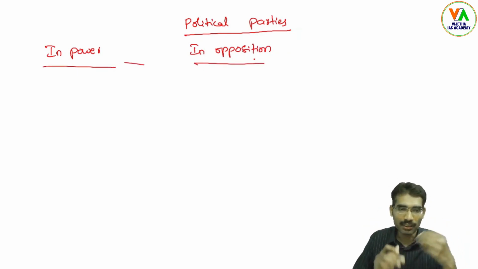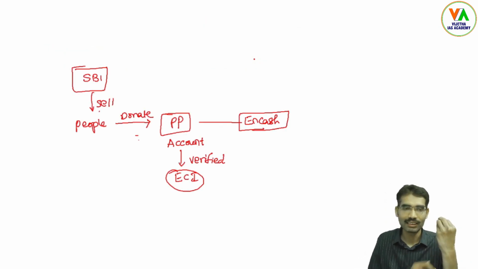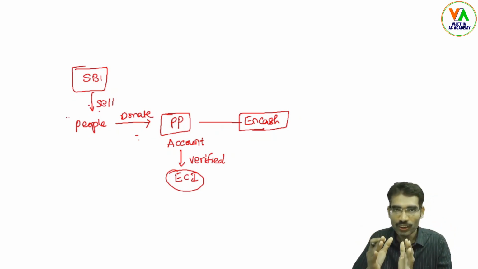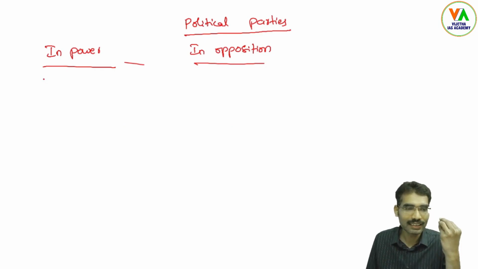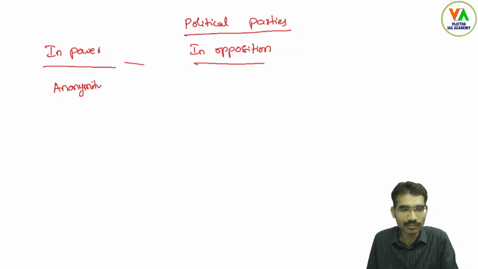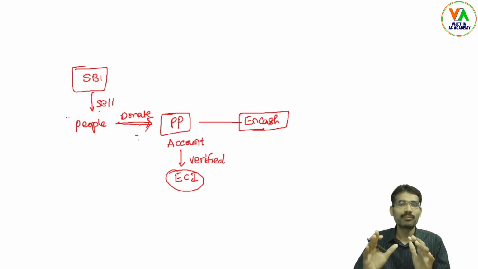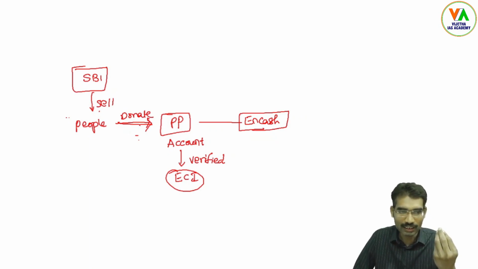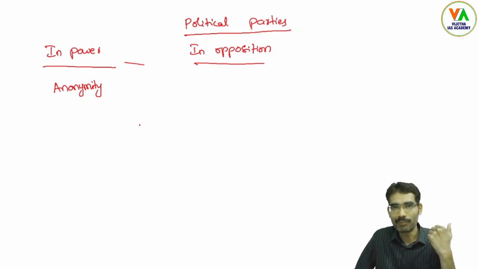Some political parties are in power, some are in opposition. Now let us see, if people purchase electoral bonds from SBI, they can donate to the political parties. Here the problem is anonymity. That means the donor name need not be made public by the political party. So whoever is donating to the political party cannot be made public.